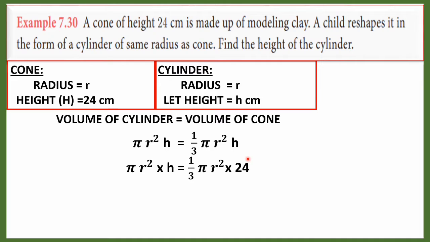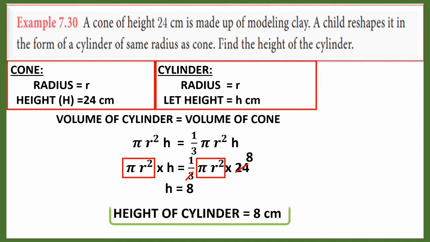Substitute the values. Here pi and pi get cancelled, and both radii are the same, so pi r square is the common term. Both the terms are cancelled. Then this 3 and 24 get cancelled, 8. So h is equal to 8. Height of the cylinder equals 8 cm.